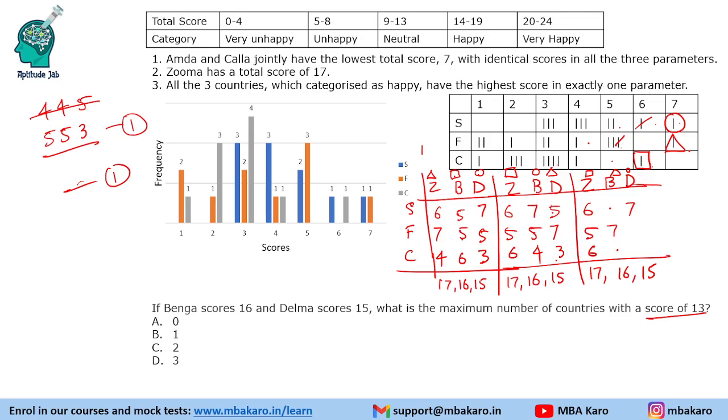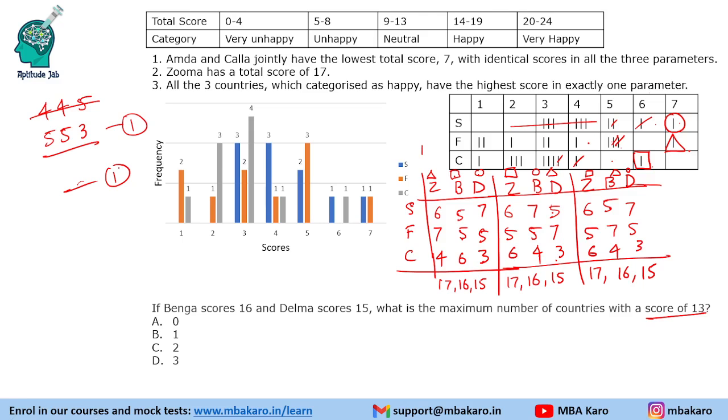B should get 9 points. So the only possibility is 5 and 4 like this. So 5 points here and 4 points here. Right. So B has taken these points. D has to get 8 points. So one possibility is this thing is taken. It is 5, 3. That is the only possibility. So 5 and 3. Right.